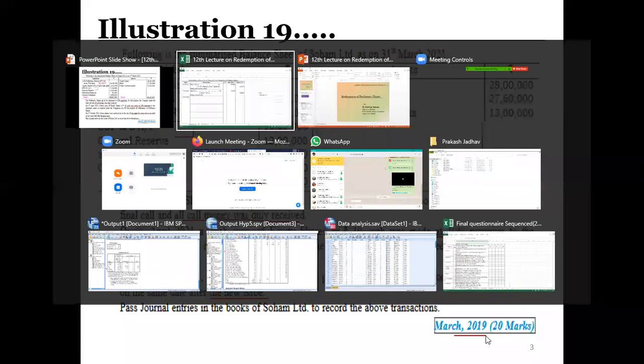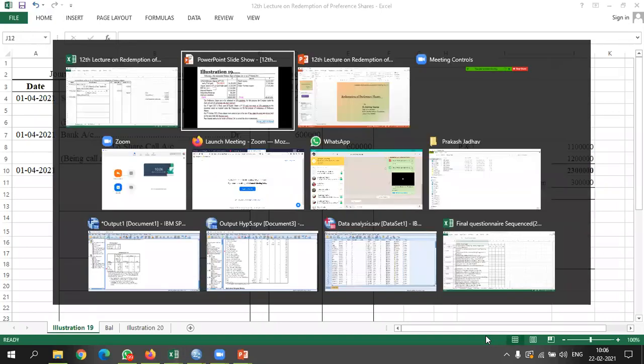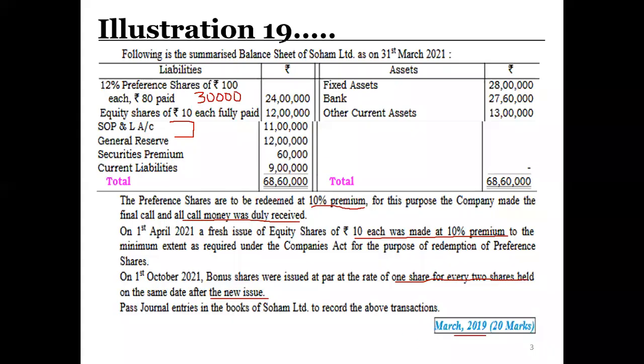So in total we have 23 lakhs, less the premium we require for redemption of preference shares. For redemption of preference shares, how much do we require? 3 lakh rupees, because the total liability is 30 lakhs and we have to pay 10% premium at the time of redemption. Here they have written very clearly, preference shares are to be redeemed at 10% premium.